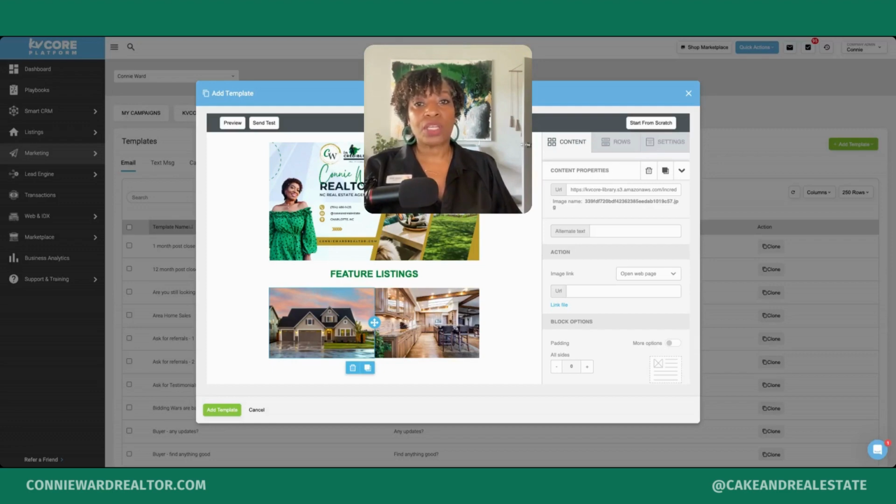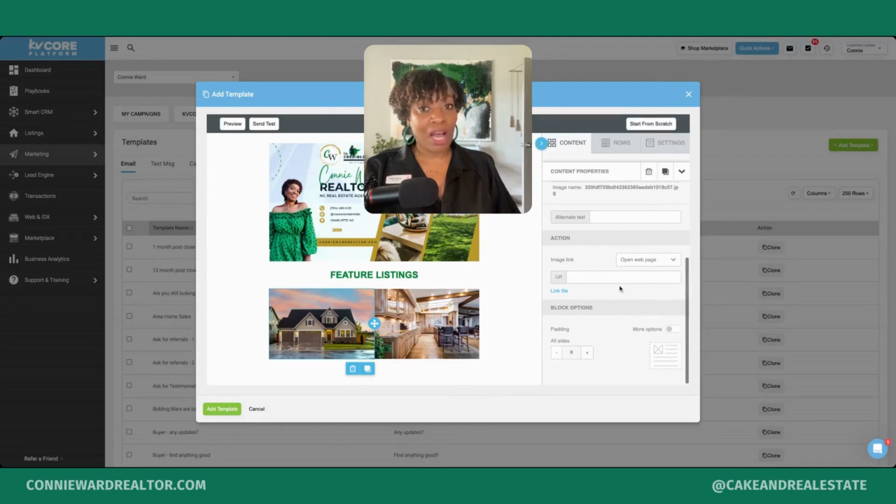Okay. So you can't see what I'm doing on the screen. However, what you're going to do is copy the URL. So just go to your website, pull up the property by the MLS number or whatever information that you have, and then you're going to copy that URL and paste it into KVCORE. So you can see I just pasted that link into KVCORE.